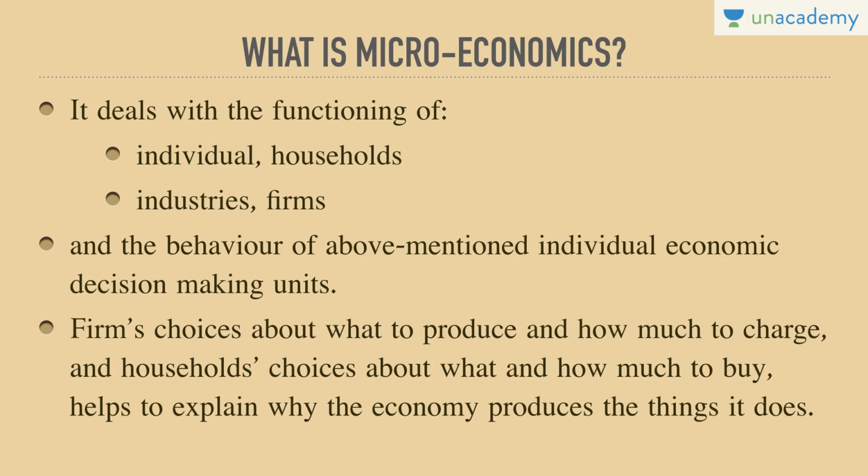Unless you understand what to produce and how to produce, your decisions won't get impacted, or your decisions would get impacted if you know what to produce and how to produce. Household choices: what to consume, what not to consume. These decisions impact the way an individual functions. When we are understanding it from the individual point of view, we need to specifically answer these questions. Hence, we need to analyze this. This analysis is known as microeconomics.